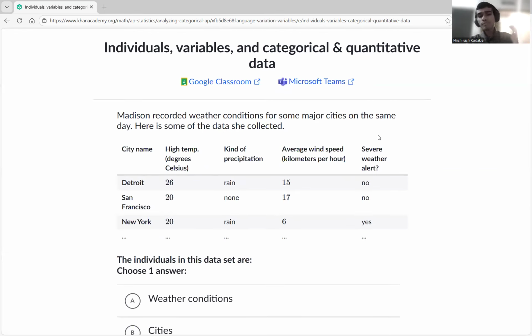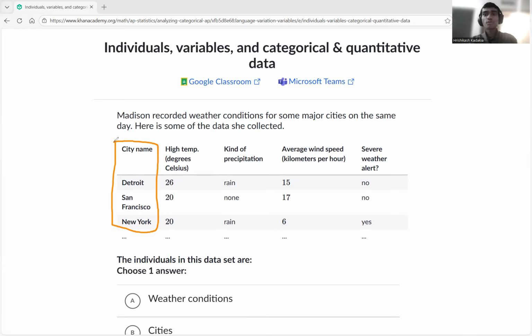Now, individuals generally means the first column. That's not the most mathematical definition of it, but generally it's the first column. Individuals generally means that I'm recording this for some people. Let's say I'm recording their gender, age, race, and income for some individuals, like John, Jack, Jilly, or whatever. Those people are considered my individuals in the data set.